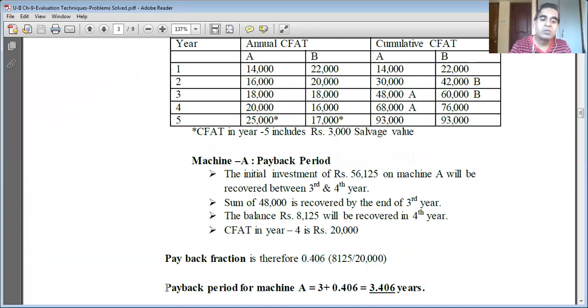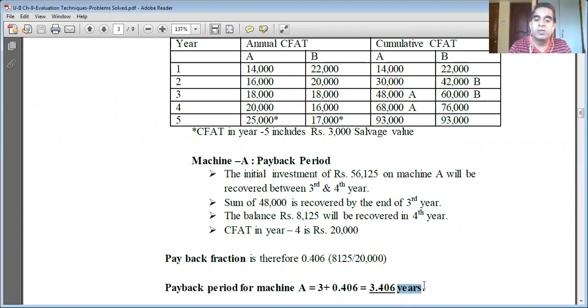So the payback period of machine A is equal to 3 years, as 48,000 is recovered by the end of the third year, plus 0.406 fraction, which is 3.406 years. And remember, if you do not write years, you will lose 1 mark. It means you have not understood anything; you have simply solved the problem like a BCom or BBA student. So the payback period of machine A is 3.406 years.